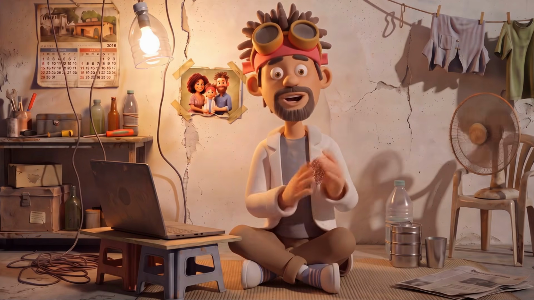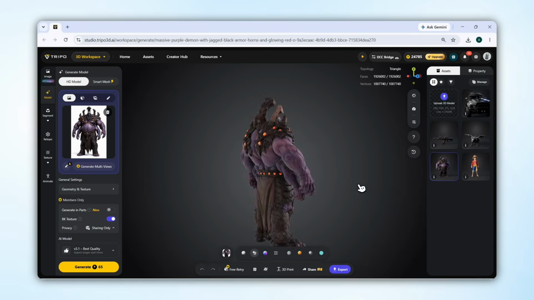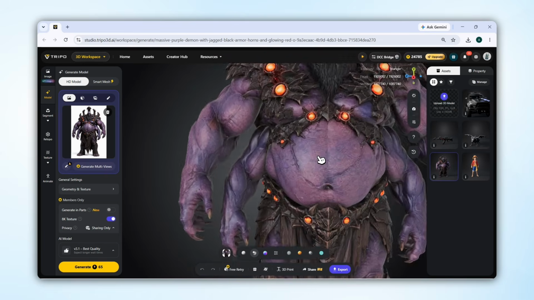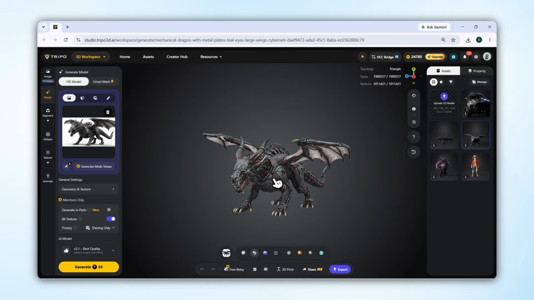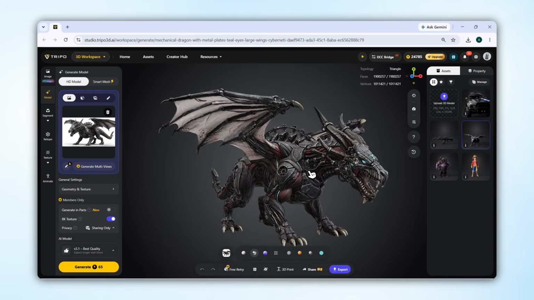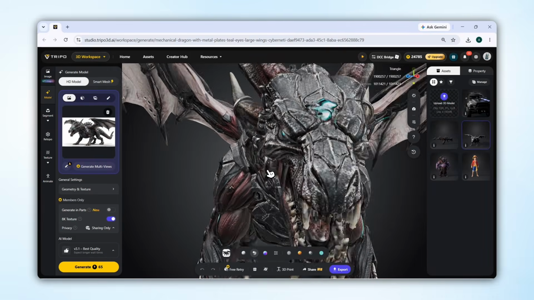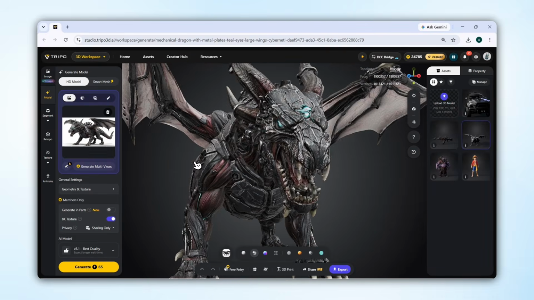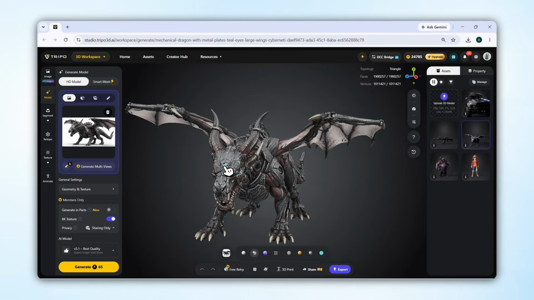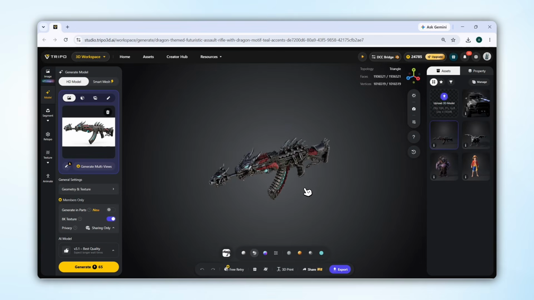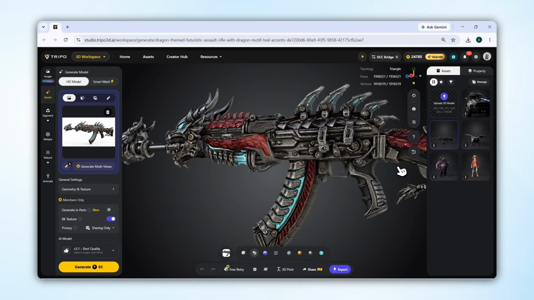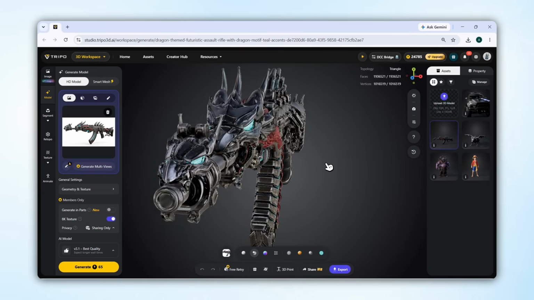While exploring this tool, I also tried some pretty complex images, like this creature. In the normal image, it looked this complicated, but Trippo AI converted it into a proper 3D model with just a few clicks. And look at this as well. Apart from this, I tested quite a few other complex objects too, and they were also converted into 3D models in the same way. And honestly, that's what I find most interesting about this tool. You're not limited to just characters, you can convert almost any type of image into a 3D model and continue working with it. So if you want to enter the world of 3D animation without professional 3D modeling skills, or if you want to save a lot of time and manual effort, Trippo AI is definitely worth trying.